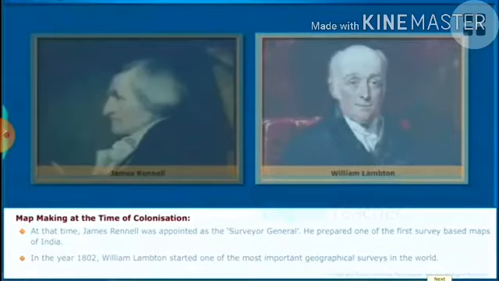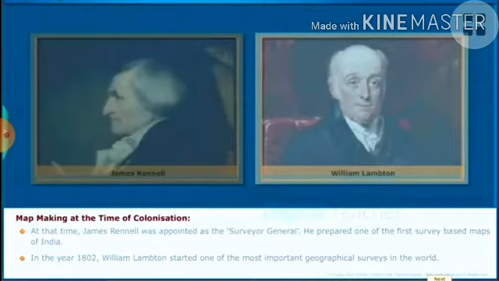James Rennell was appointed as a Surveyor General of India. He prepared one of the first survey based maps of India. James Rennell was the first Surveyor General of India. He was appointed by the British government at that time. He started the first survey, establishing the measurements of all heights in India.